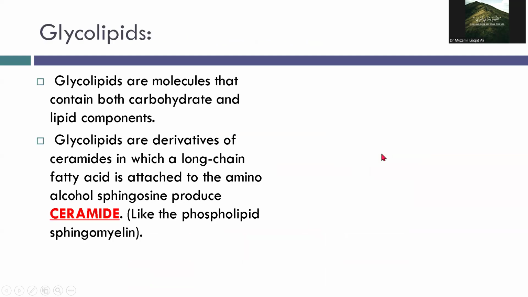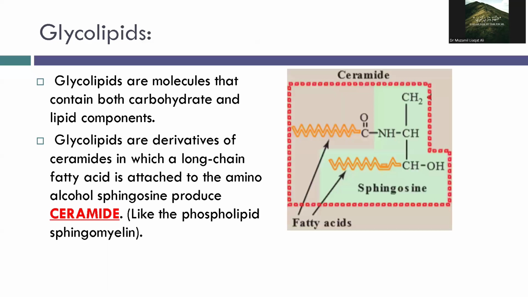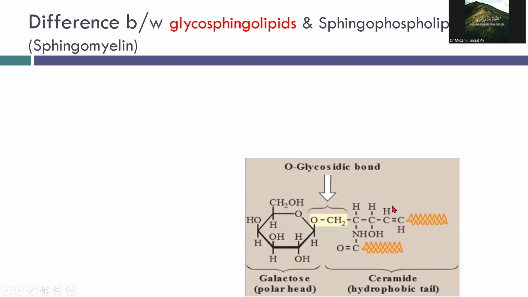So glycolipids are molecules that contain both carbohydrate and lipid components. They are derivatives of ceramides, in which a long chain fatty acid is attached to the amino alcohol sphingosine to produce ceramide, like the phospholipid sphingomyelin. As you can see in its structure, there is a molecule of ceramide, and one component is the carbohydrate and the other is the lipid.